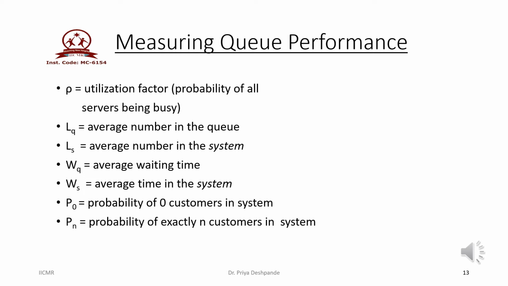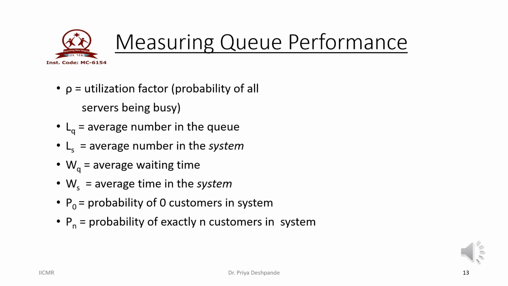This rho is a Greek letter which is used for studying of utilization factor. The second one is LQ. Here Q is a suffix. This LQ is nothing but the average number of customers in queue. Then LS, the average number of customers in system. Average number of customers in system means the number of customers who are waiting in queue plus the one who is getting service at the service channel. Then WQ is nothing but the average waiting time of a customer in queue. WS means average waiting time of a customer in the system.